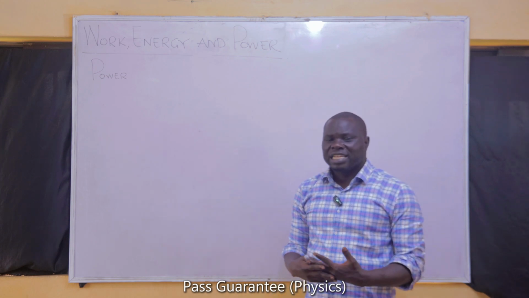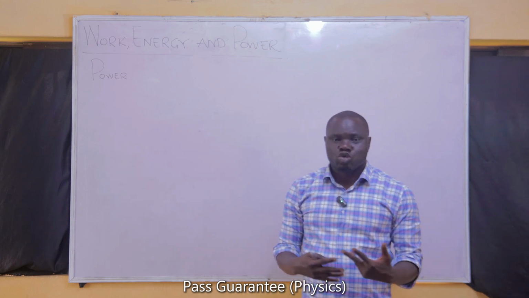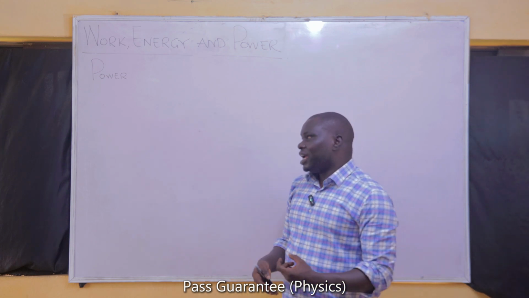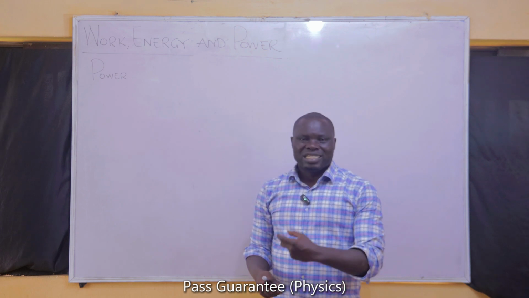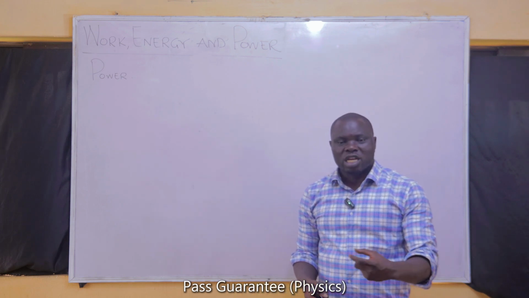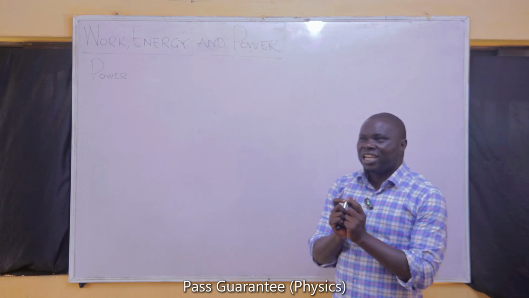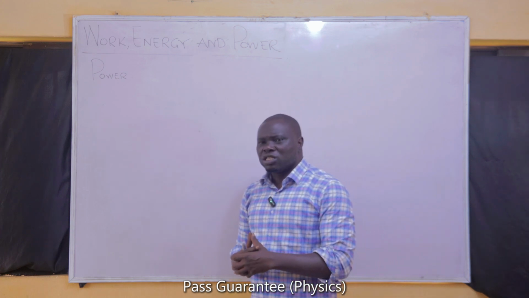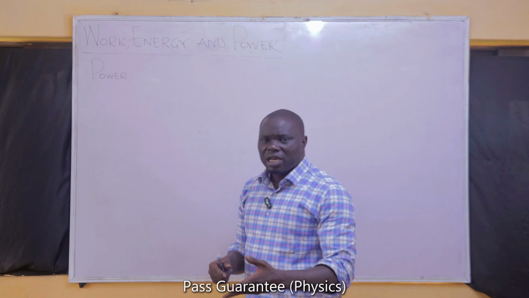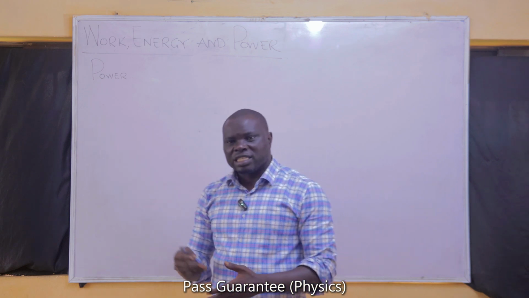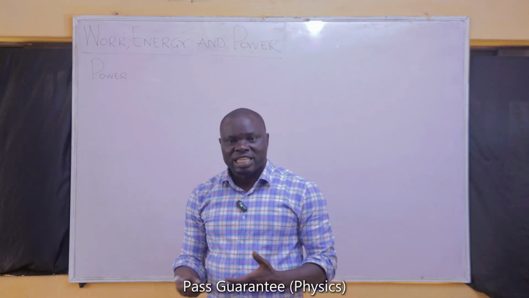When I was defining energy, I said energy is the capacity to do work. You give energy to a person, the person can actually do an equivalent amount of work. That is why there are instances where they can ask us to find energy, and we'll be given what can give us work. If that is given, we'll find the work and call it energy, because work and energy are interchangeable.